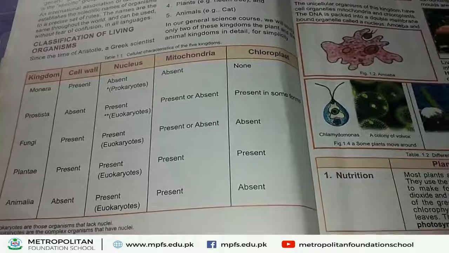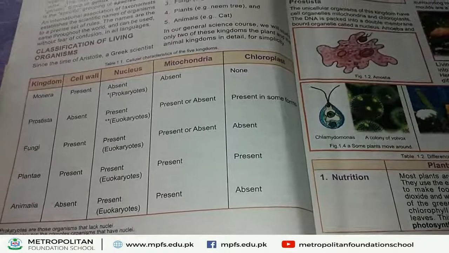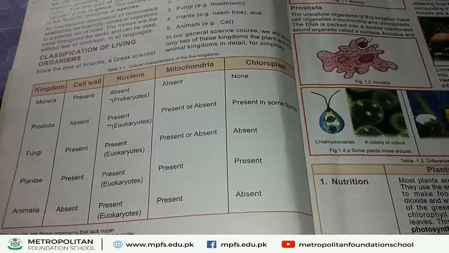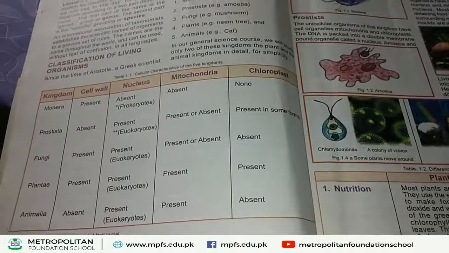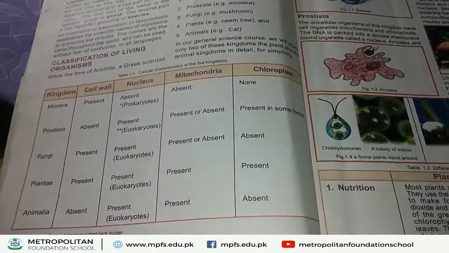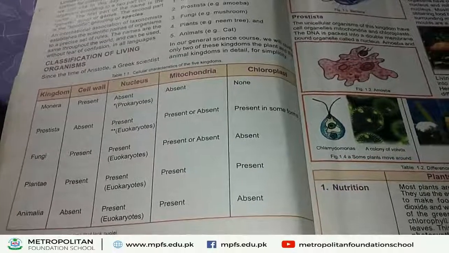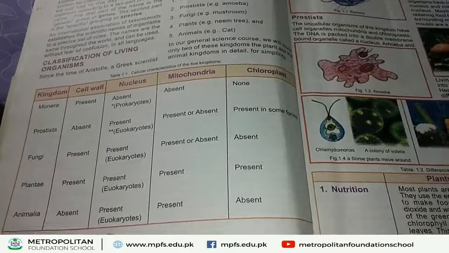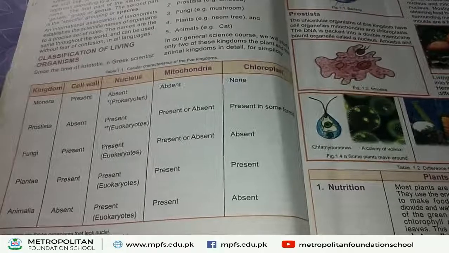Mitochondria is also present in the plant cell, and chloroplast is also present in the plant cell. That's why all the plants have green color, because they have chlorophyll. Due to the presence of this green pigment, they are green in color.